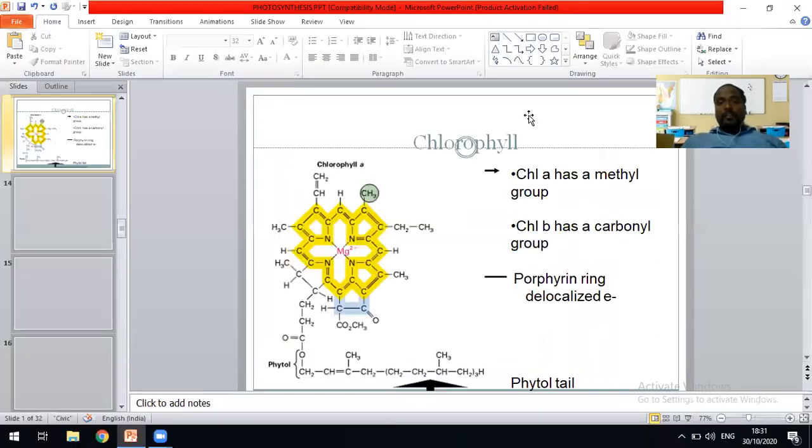In the next lecture, we will discuss the other types of pigments in detail, and also some part of the light reaction.